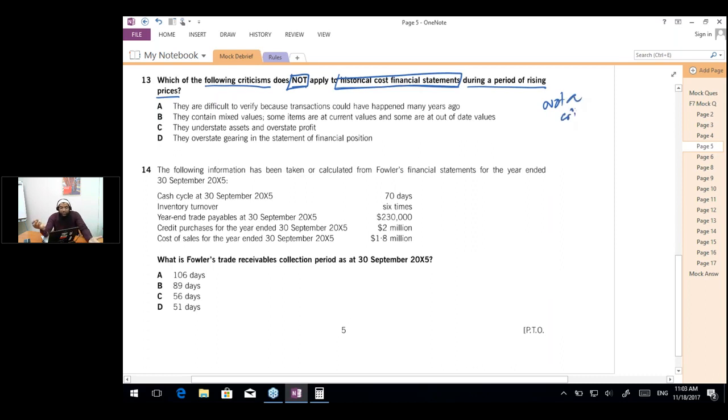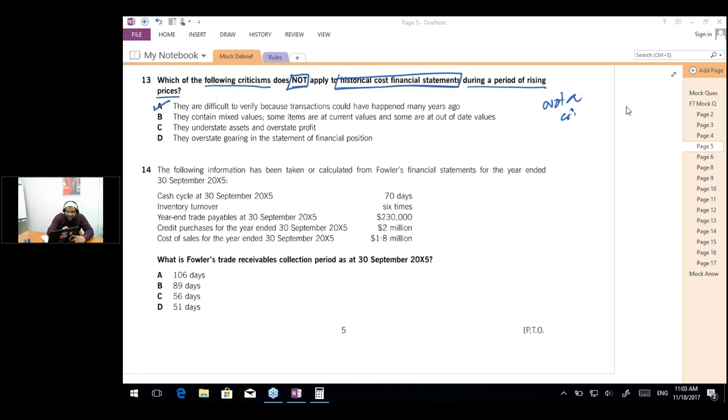Because why should we verify a transaction which has happened many years ago? We would have verified it at that time. There is no requirement of verifying the transaction now. If a transaction has been done 50 years ago, the auditor would have verified it 50 years ago. Why should I verify it right now? So this is not a criticism, which means that this is an answer. This is not a criticism because we are not required to verify any values of the previous years. They would have been verified by the auditor at that time. So this is not a criticism.